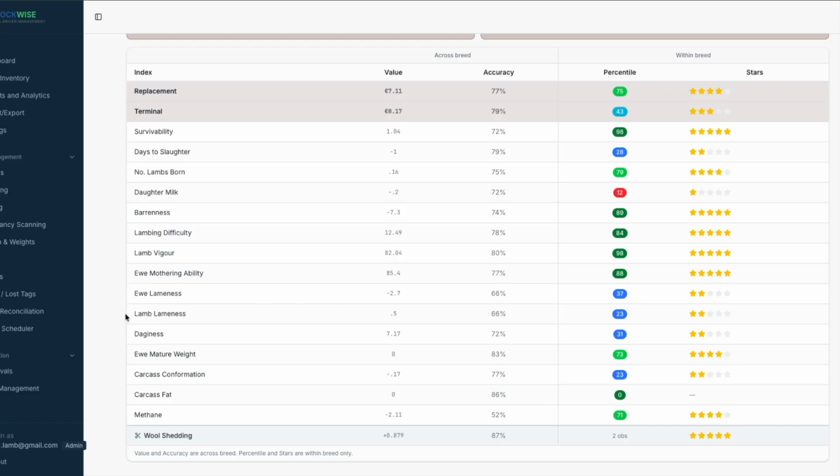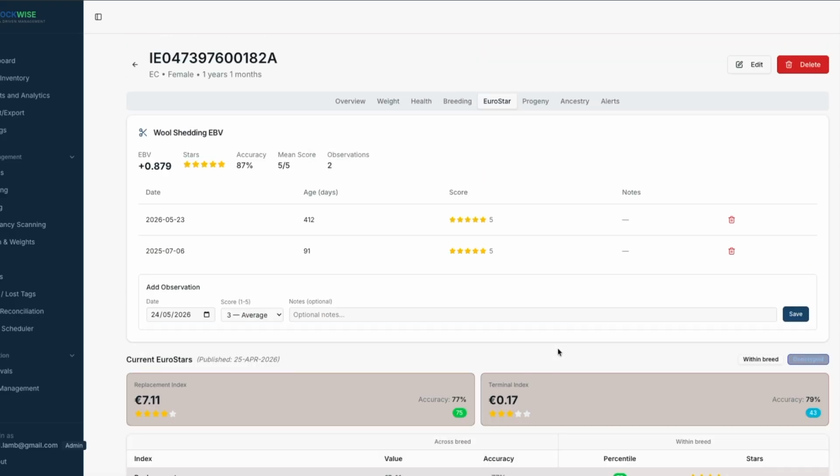The lameness trait I'm recording, the DAG score is dagginess, and the body condition score all go into this evaluation. The wool shedding gets kind of tagged onto the end of it, and it just means that you can quickly have a glance through.